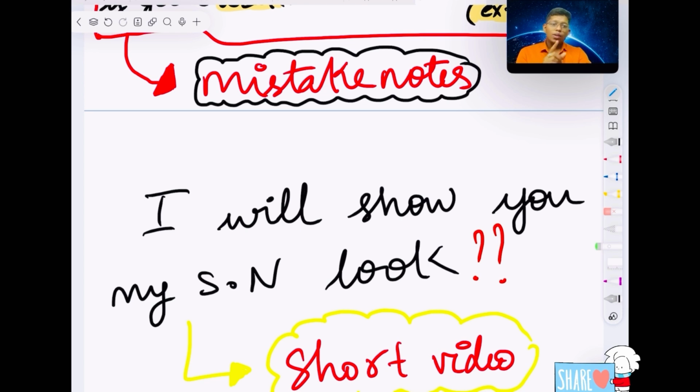And I will show, but I will say one thing: my short notes will not be very good. It will feel a little bit ugly. So I will definitely give an idea of how it looks. That's all. Try to make the same. Try to make short notes by getting an idea of how I am showing it. It's the thing you should follow.